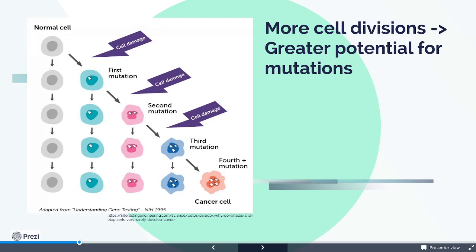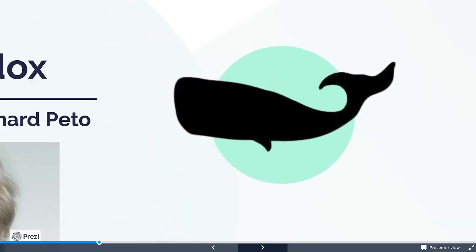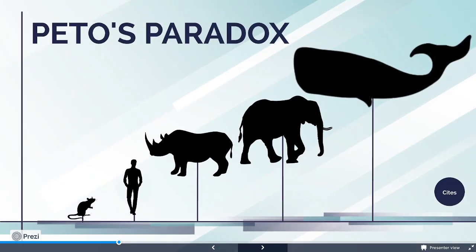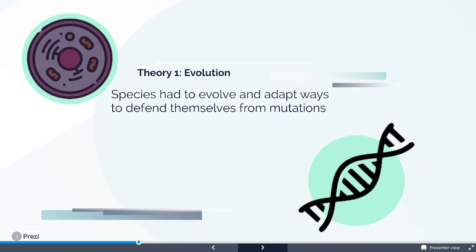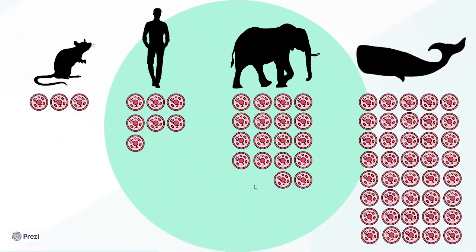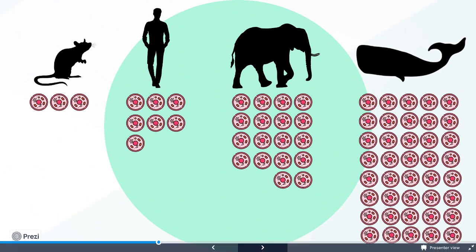There are many theories that can explain this, but I'm going to focus on two of them: evolution and hypertumor theories. Let's start with evolution. As time went by, animals got bigger and bigger. Of course, bigger animals have more cells, which led to more chances of mutation. Creatures had to adapt ways to combat this, in the form of tumor suppressors.